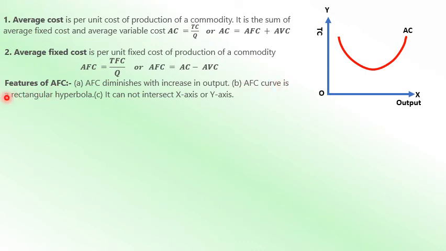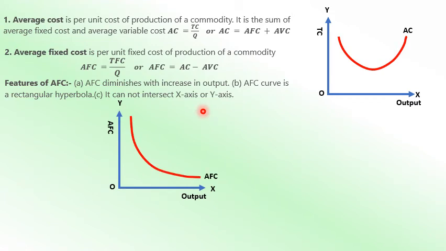The AFC curve is a rectangular hyperbola, and it never intersects the x-axis or y-axis. So that's what you will find here. The AFC curve starts from the upper part, slowly decreases, slopes downward to the right, and keeps moving like that, but it never intersects the x-axis or y-axis.